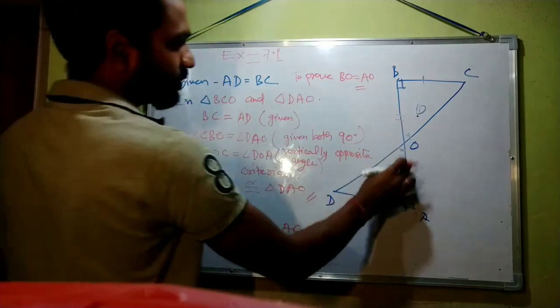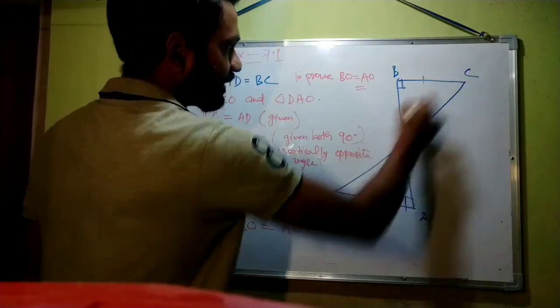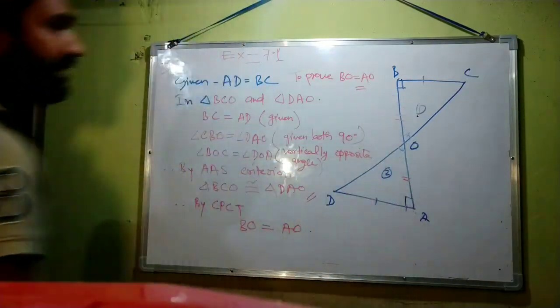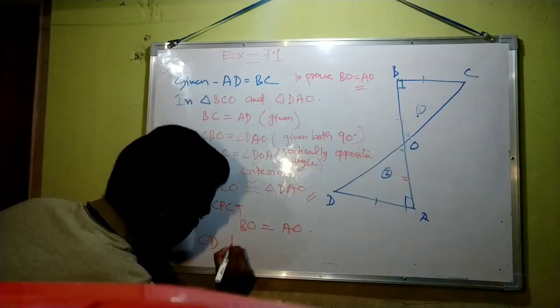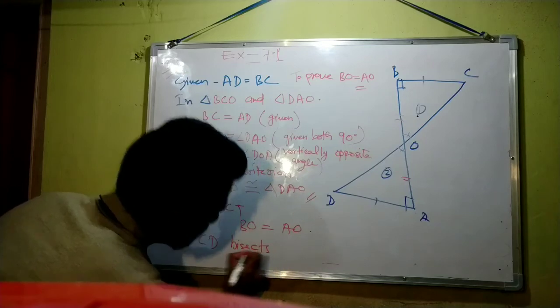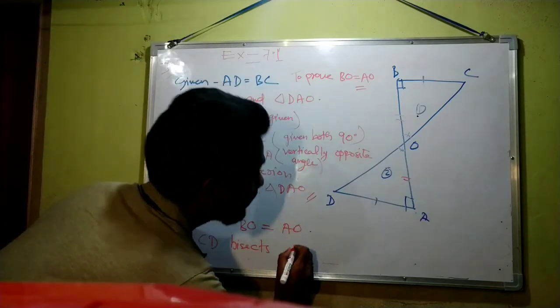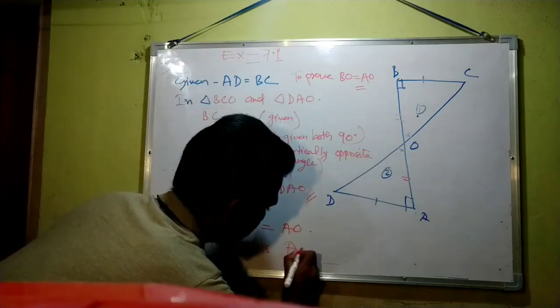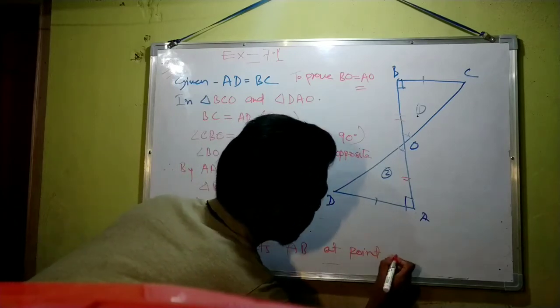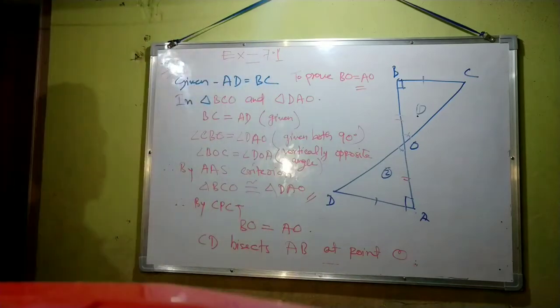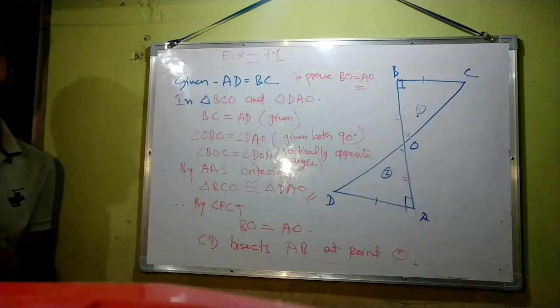So since these two are equal, we can say that CD bisects AB at point O. So question number 3 is solved.